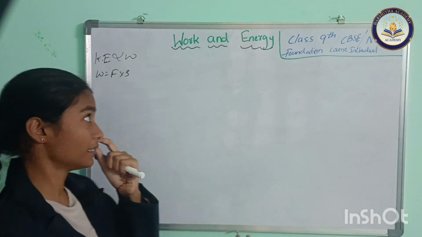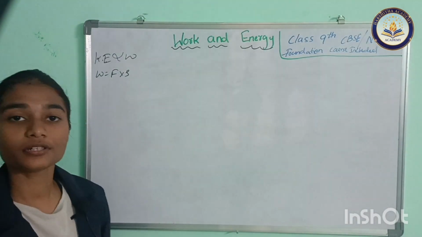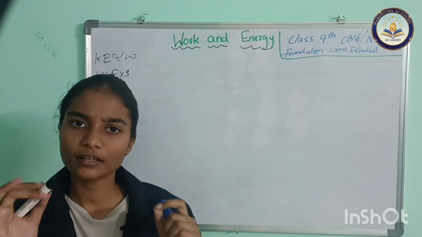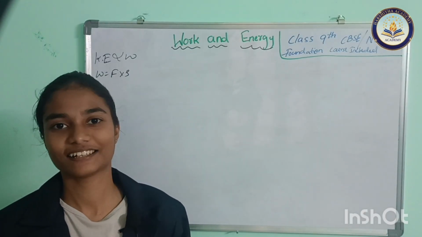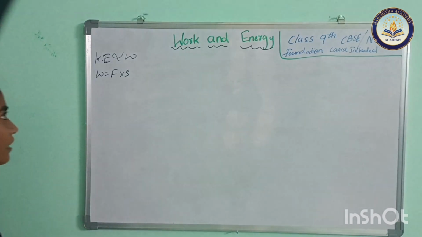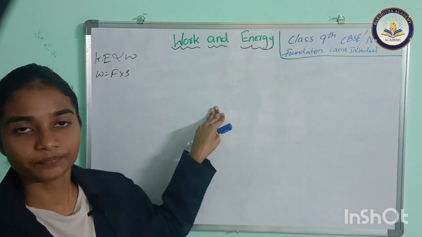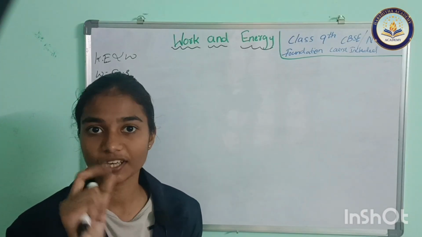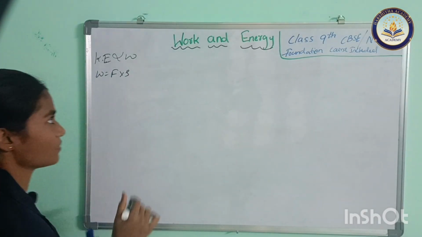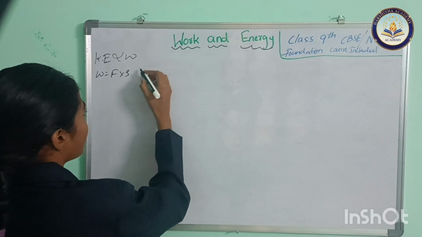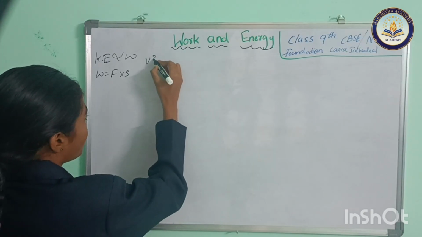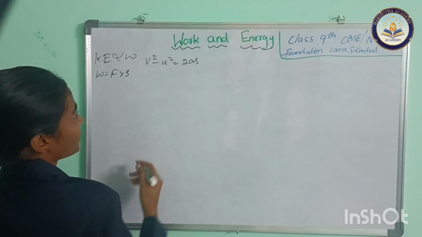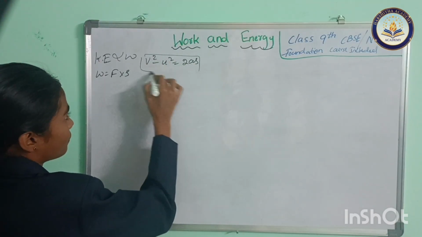In the motion lesson we learned some kinematic equations. Let's revise one, because it's required here: v square minus u square equals 2as.